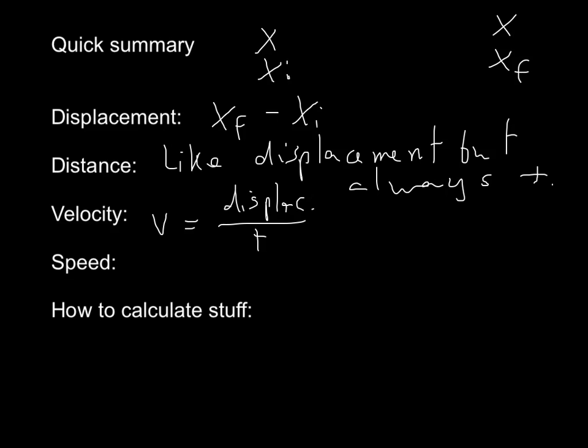Now, my speed is just like my velocity, but it cannot be negative. So if I'm moving forward, then it's positive. If I'm moving backwards, it's still positive. So speed is just like velocity, but positive all the time, whereas velocity depends. Now, finally, there's one formula that we need to calculate stuff, and it's just that the displacement